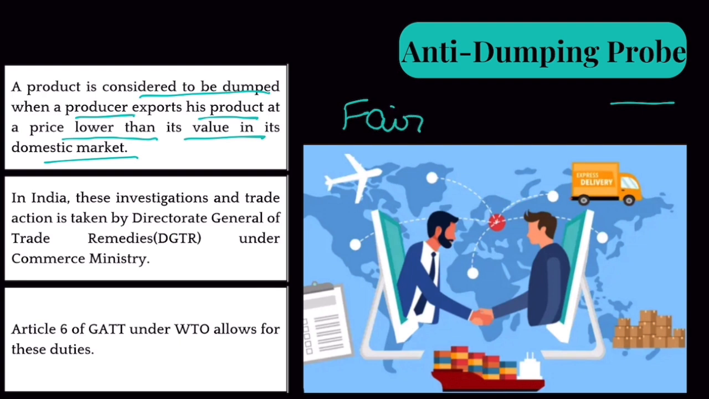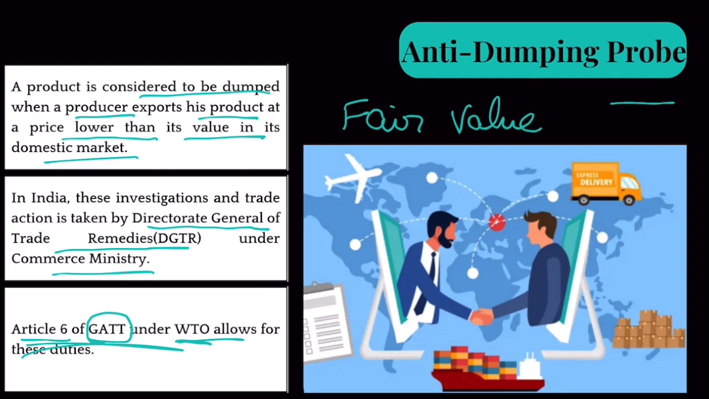Now, to ascertain whether this is dumping or not, you have to conduct an anti-dumping probe. In India, this investigation is done by the Director General of Trade Remedies, which is under the Commerce Ministry. And anti-dumping duty is also permissible under WTO, under Article 6 of the General Agreement on Tariffs and Trade. So remember this fact, that anti-dumping duties are permissible under Article 6 of GATT, which is under WTO.